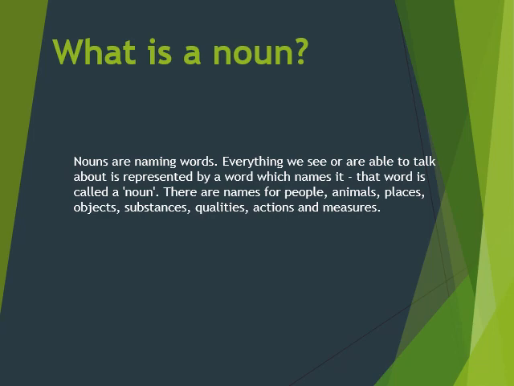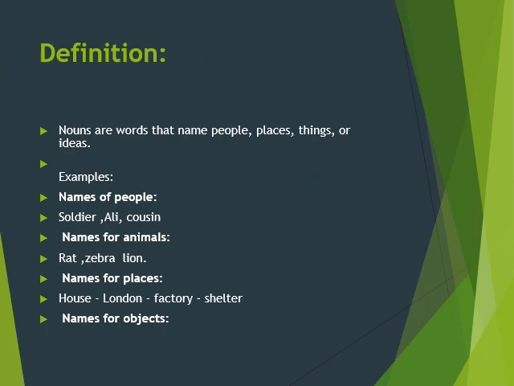We can say that there are nouns: names of people, names of animals, names of places, names of any objects, any substances, or any qualities, or any actions, or any measures. All these things are called noun. But in simple words, nouns are the names of people, places, things, or ideas.